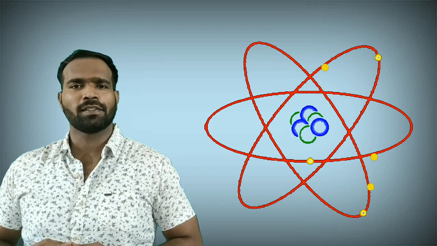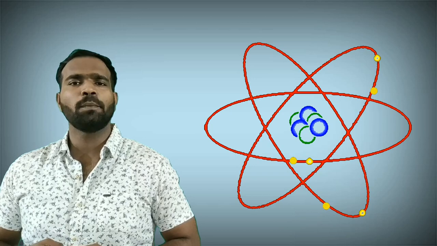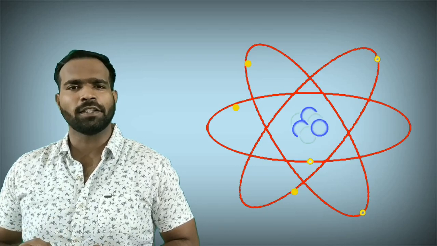Hi friends, we know that an atom consists of a nucleus containing protons and neutrons, and electrons revolve around this nucleus in particular orbits having particular energy. But this modern and clear picture of the atom is the outcome of efforts taken by different scientists during the course of time. My name is Ajinkya, and in this and upcoming videos we are going to study the journey of the atom through different atomic